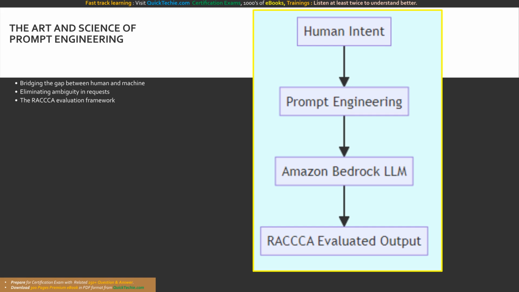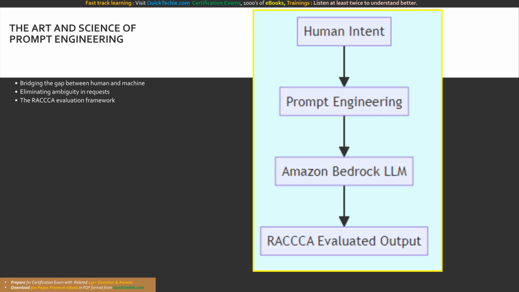To objectively measure our success, we use the RACA framework: relevance, accuracy, completeness, clarity, coherence, and appropriateness. If your prompt generates a response that passes the RACA test, you have engineered a phenomenal request. So, what exactly goes into building a production-grade prompt? It is not just typing a question. A robust prompt is a carefully assembled architecture containing distinct components: instructions, context, roles, input data, negative prompts, and output indicators. Let us explore these core elements.